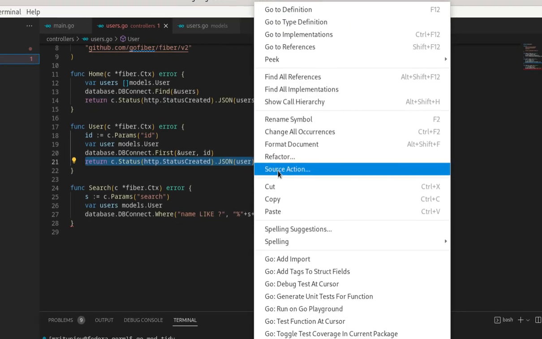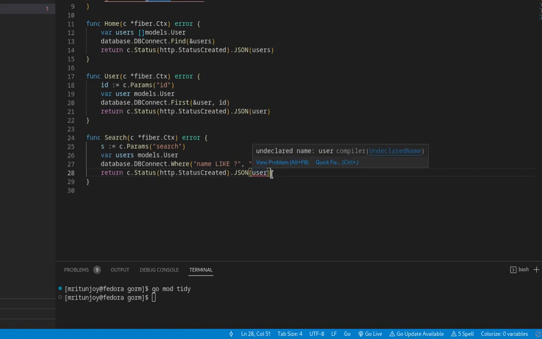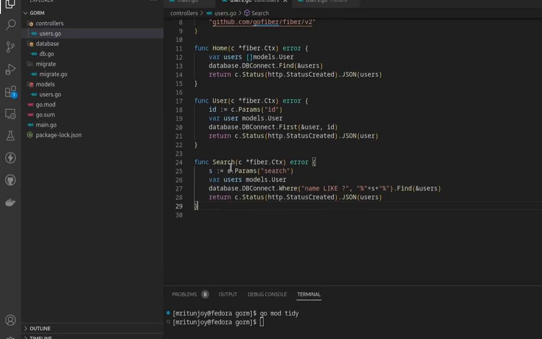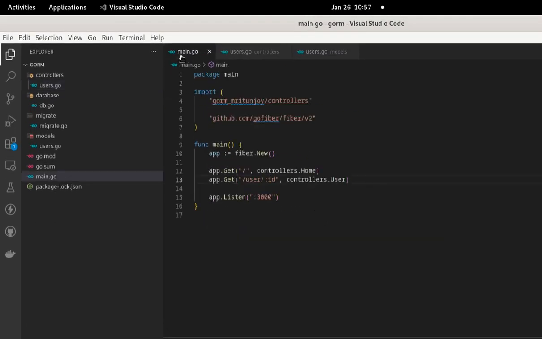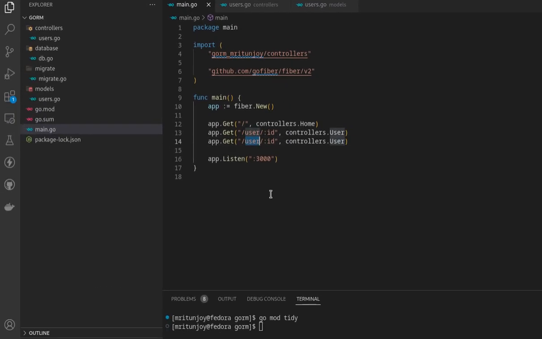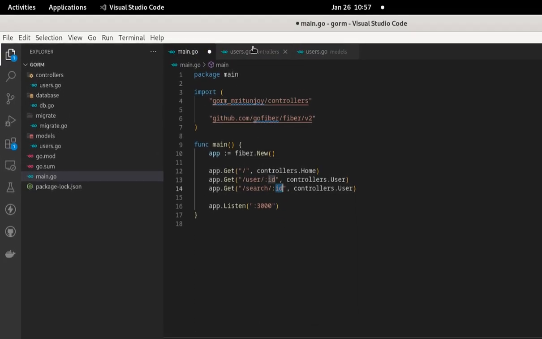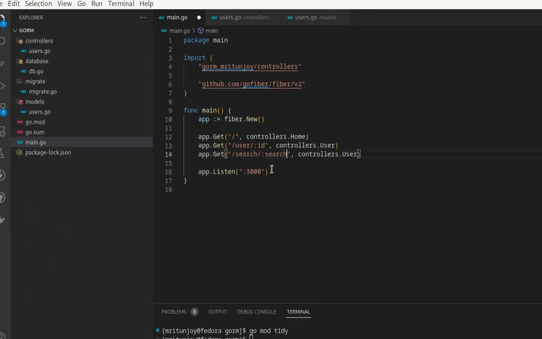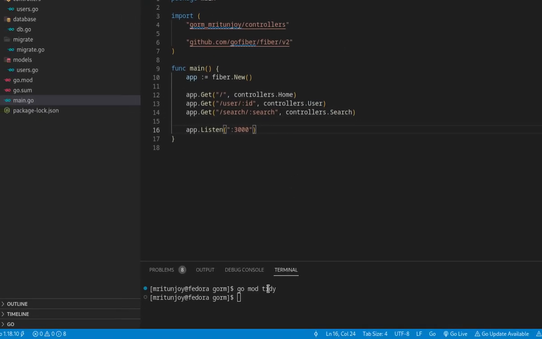Now we need to return it in a JSON format, so we're going to use this one. And here also a little bit of error because we don't have s here, so let us put s. Now it's done in the controller part. Now we need to put this function in the main. Now we need to create a route here, so copy and paste. Let us change the page name to search, and the name of the function is search. I think it is done.